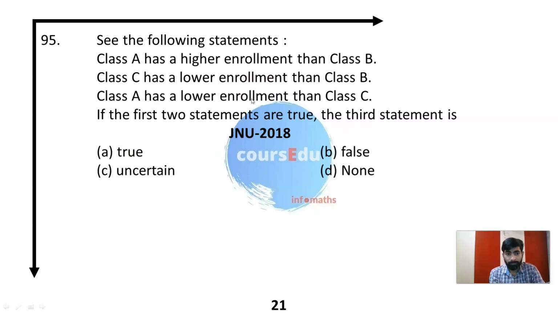Next question. Class A has higher enrollment than Class B. Class C has lower enrollment than Class B. And Class A has lower enrollment than Class C. This is the third statement. These two are contradicting each other, right?